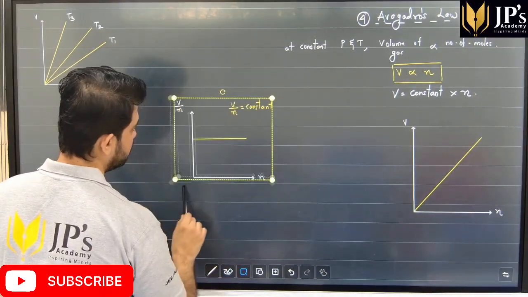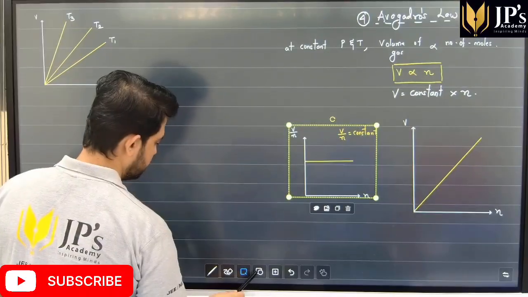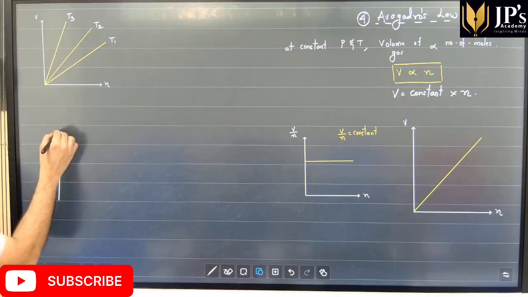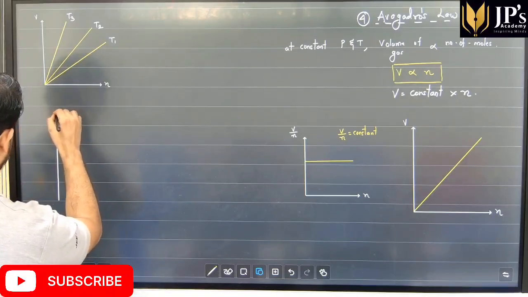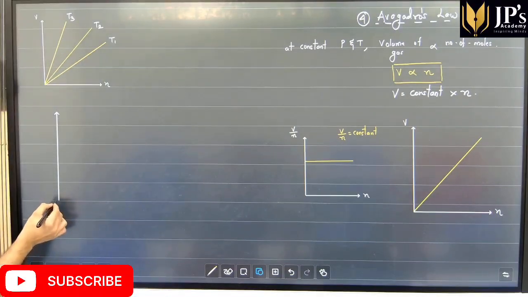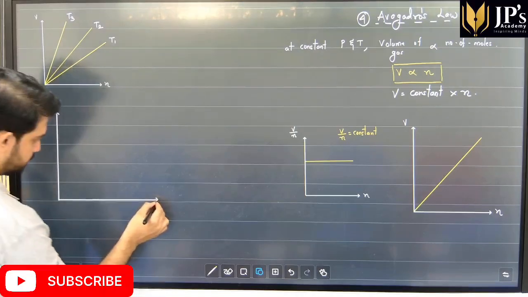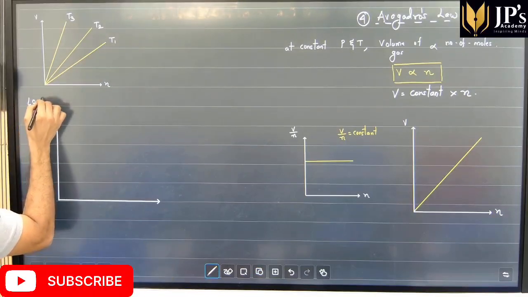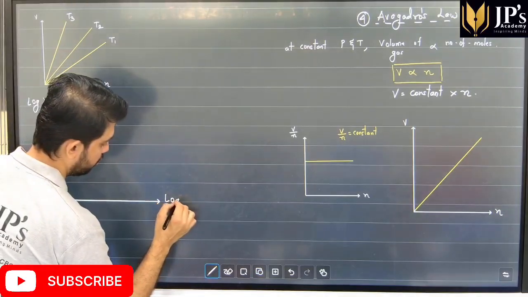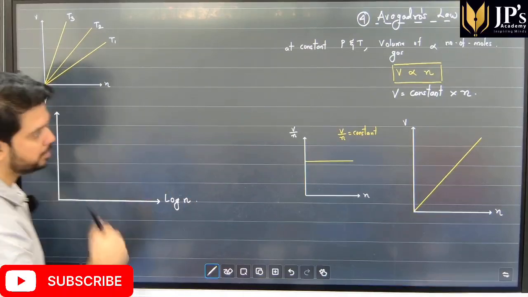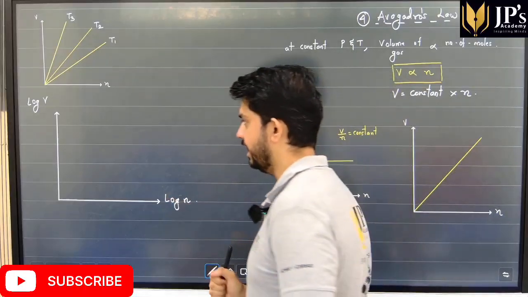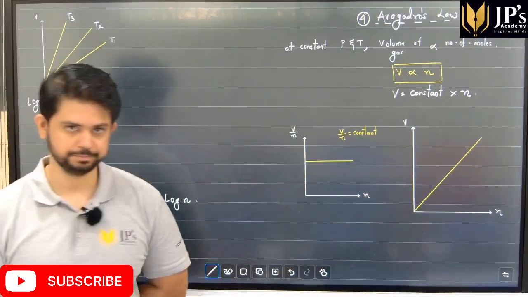Similarly, I want you students to try this homework plot, where we have log of V versus log of N. So if we have to plot log V versus log N, I want you to give it a try and let me know how the graph will look like.